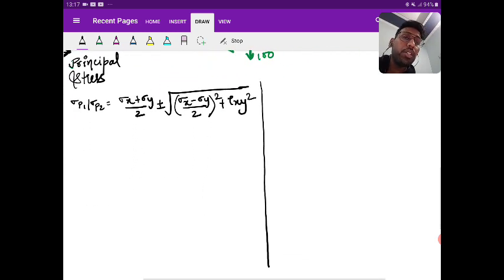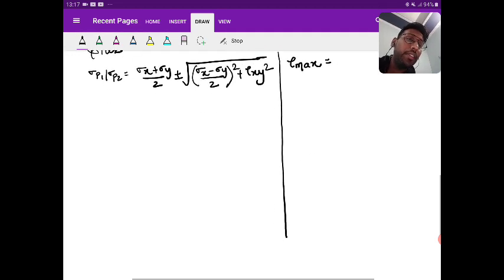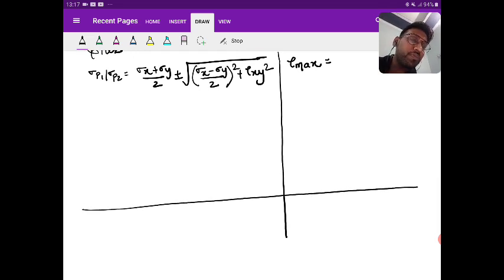Okay. So first find principal stress, then find tau max. Then you need to find tan 2 theta p, which is 2 tau xy upon sigma x minus sigma y.